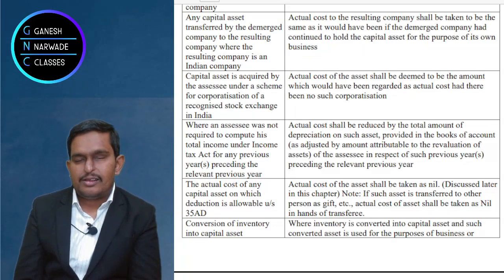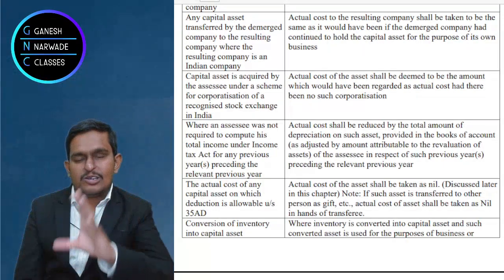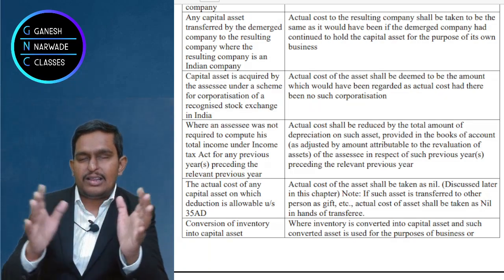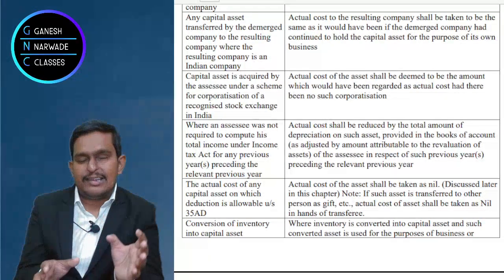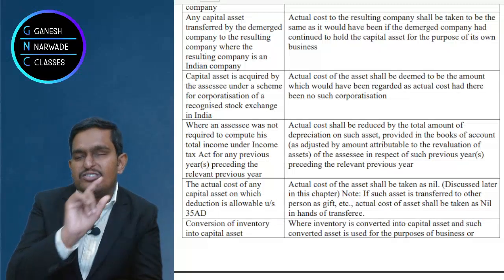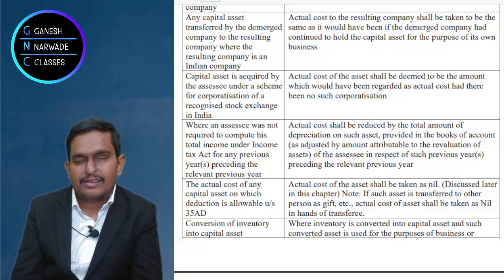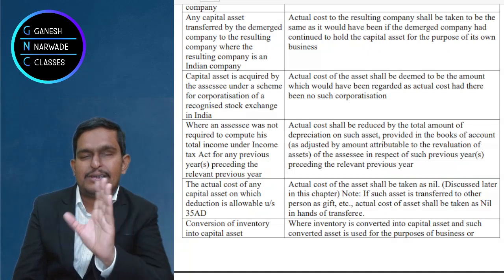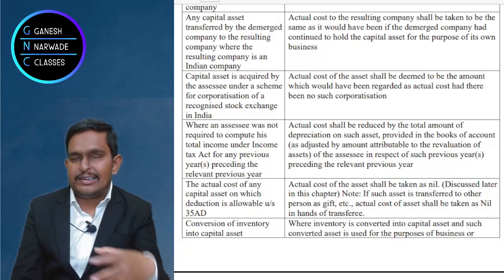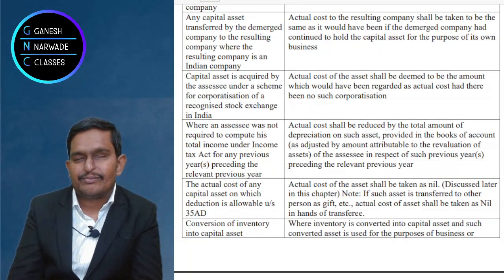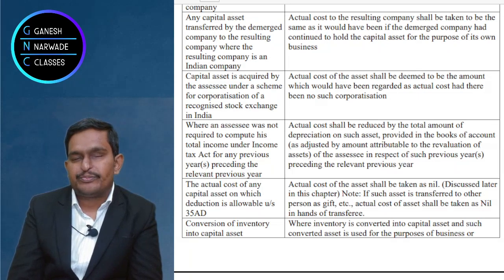Now you have a jewelry shop, and you have a lot of jewelry. But out of all that jewelry, you decided to keep certain pieces as display jewelry only, not for sale, only for display. Now they have become a capital asset for your business. They were inventory for sale earlier, but now only for display, right? Capital asset. So in this case, what will you do?